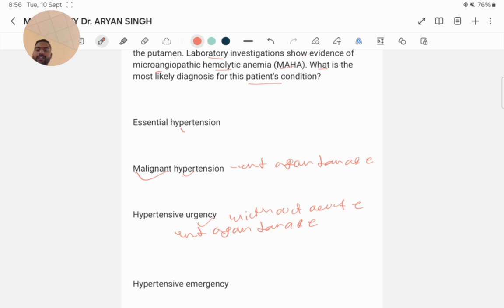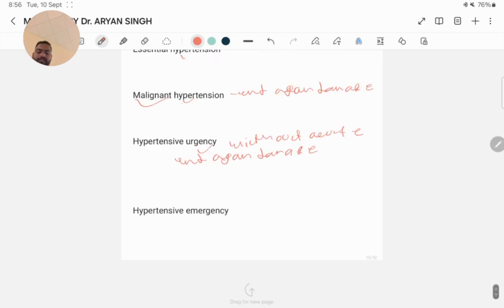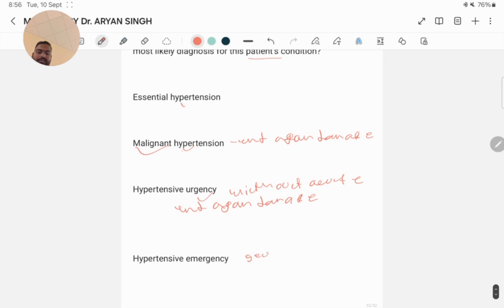Hypertensive emergency is characterized by severely elevated blood pressure with acute end organ damage. However, the term malignant hypertension especially refers to a hypertensive emergency with the characteristic features described in the patient here, the patient's presentation or complaints.